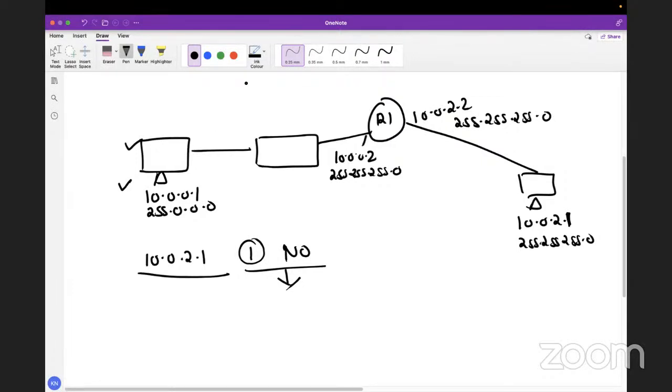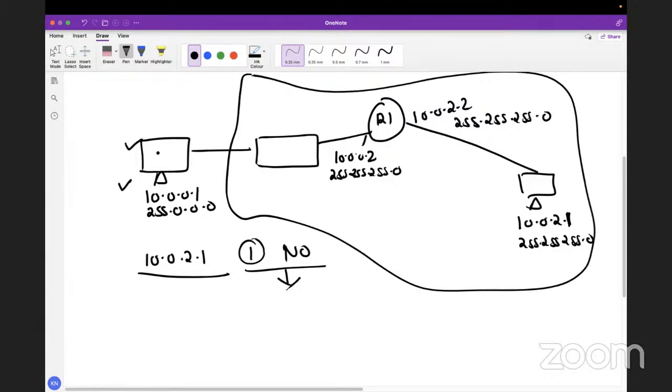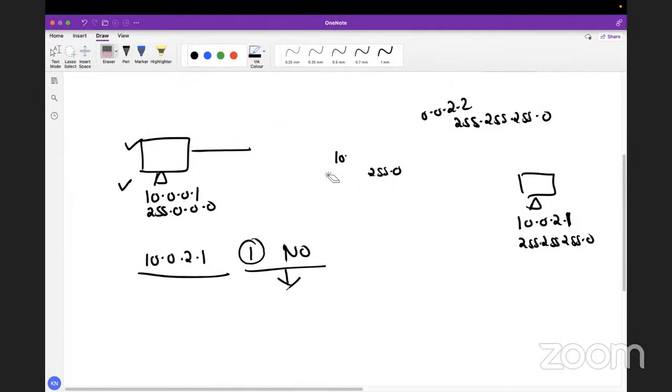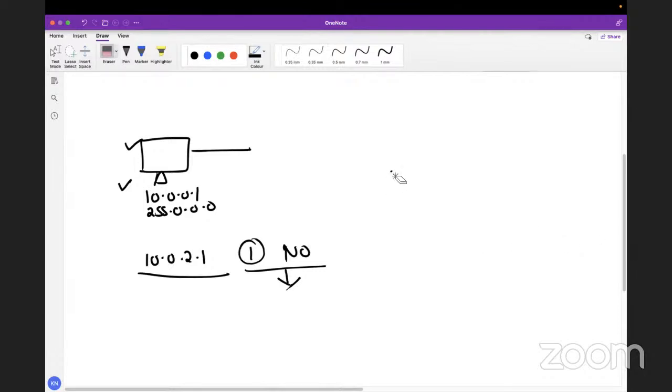Now, if I tell you I really don't have any idea what this network is, because as of now you can see this design, and that is far behind. Let's assume I say I really don't know where it is. Now, how can you tell whether this will have the communication or not? What answer will you say, yes or no? What can you explain if someone asks in the interview?